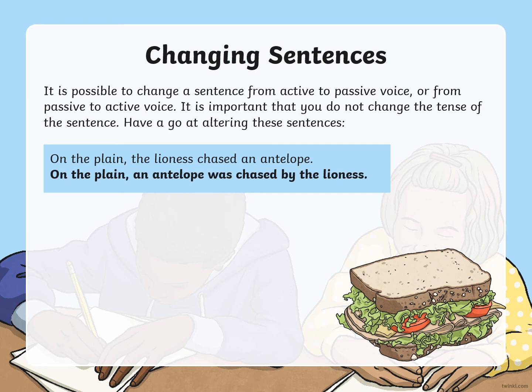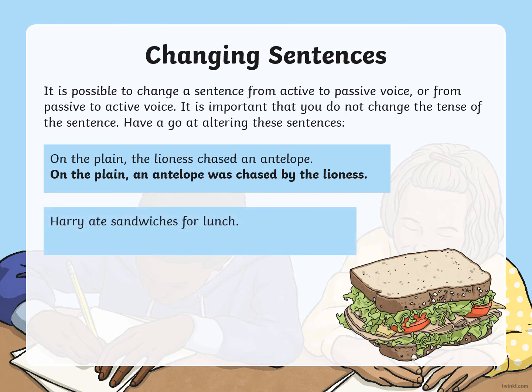So this is the first one for you. On the plane, the lioness chased an antelope. Now the top sentence is the active voice. On the plane, an antelope was chased by the lioness. Notice you've still got the past participle of the verb to chase. It's still chased. Okay, it's still in the past. Have a go at this one. Pause the slide. Harry ate sandwiches for lunch.